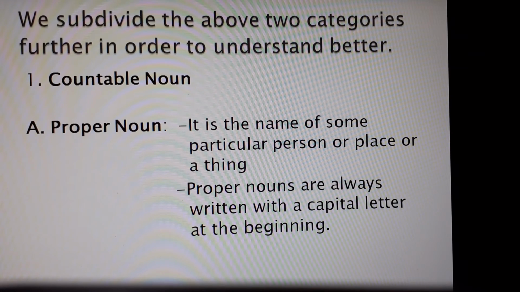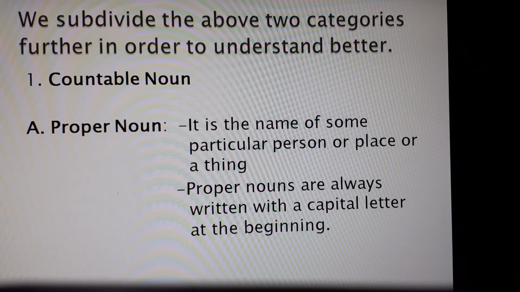You have the name of a person, for example, John, Dinesh, Smith, as we have already taken these examples before. In the same way, we take the name of a place: Banswara, Jaipur, Rajasthan, India. These are the names of places, so they are also proper nouns.